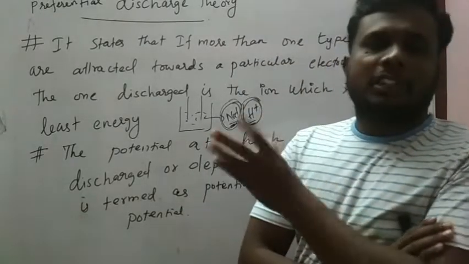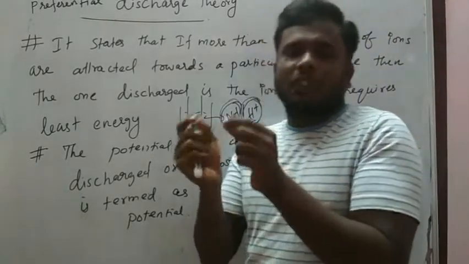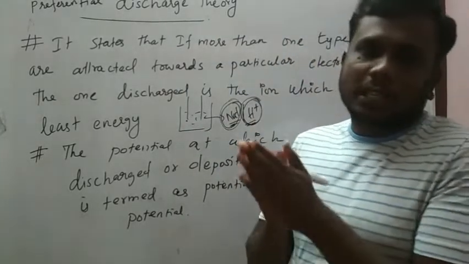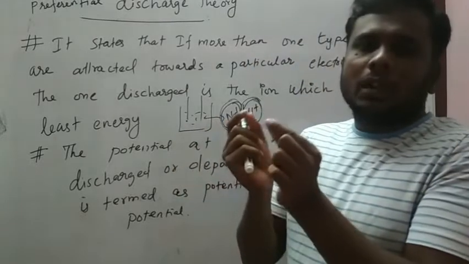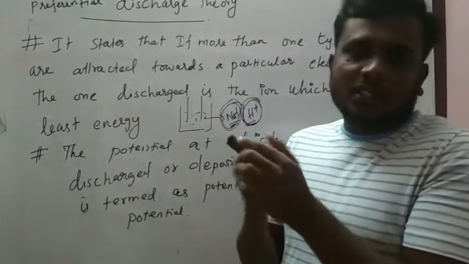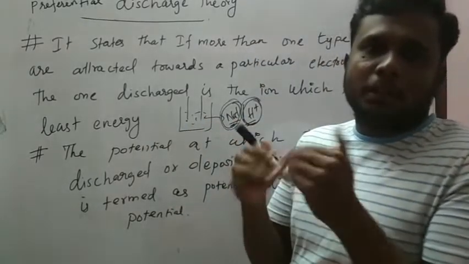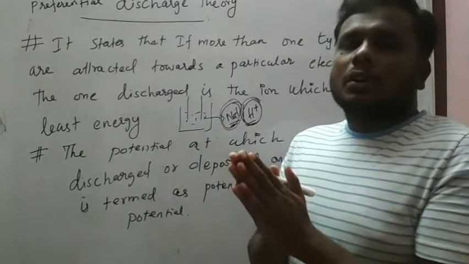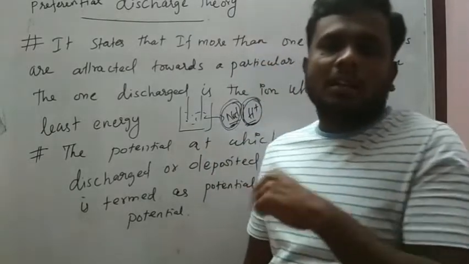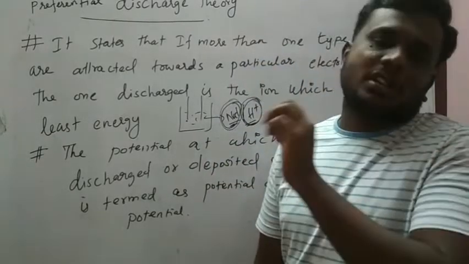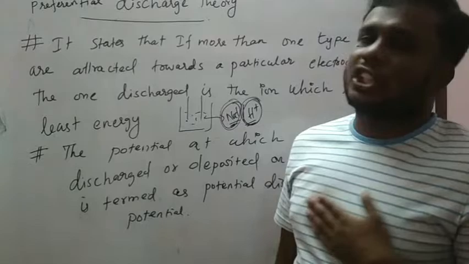Here just one word is very important. When two ions are coming to discharge or deposit on a particular electrode, maybe an anode or cathode, and they come nearer to the electrode, the ion which has the least energy to discharge or deposit will discharge first. That is called the preferential discharge theory.